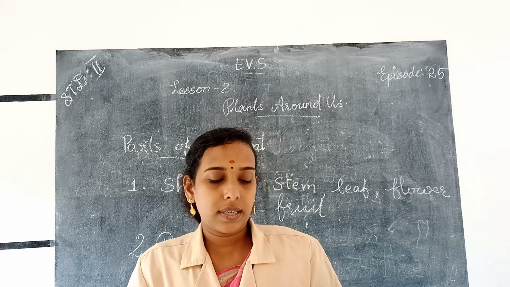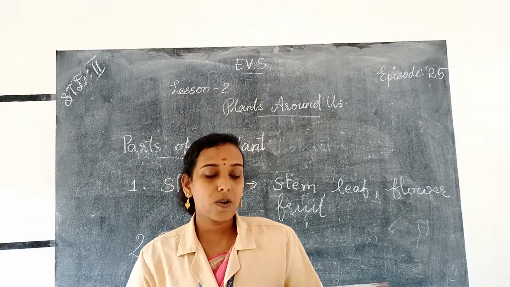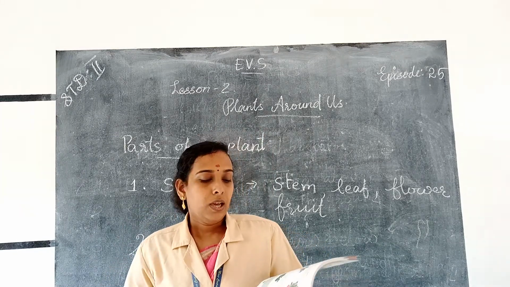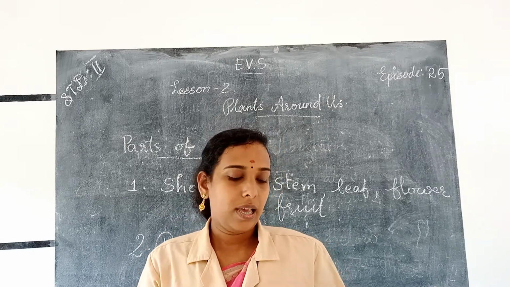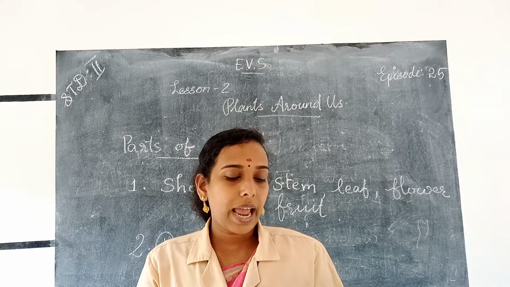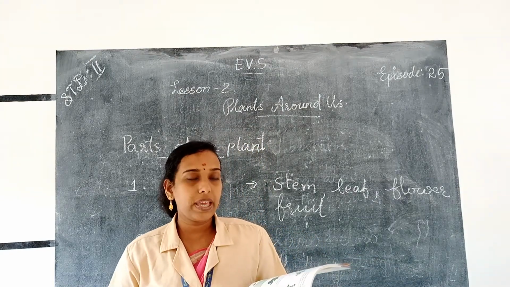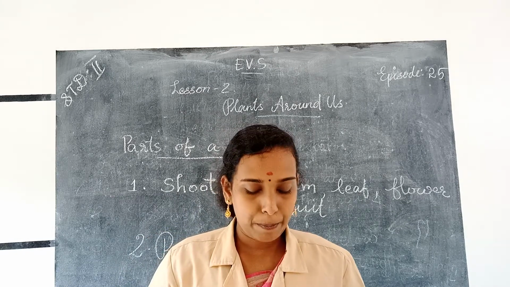Then roots. Root is the part of a plant that grows under the ground, under the soil. Roots fix the plant in the soil. Carrot, radish and turnip are some of the roots that we eat. So these are the parts of a plant.